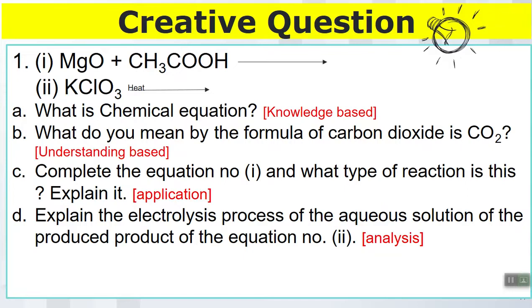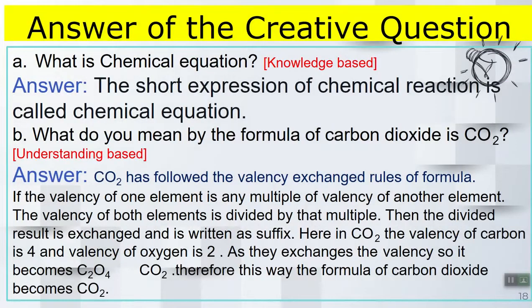D number, explain the electrolysis process of the aqueous solution of the product produced in equation 2. So what can work as an electrolyte? What can work in the electrolysis process? Only an electrolyte. So who are electrolytes? Mostly salts. Here KCl is the salt, that means it is the electrolyte. We are going one after another.